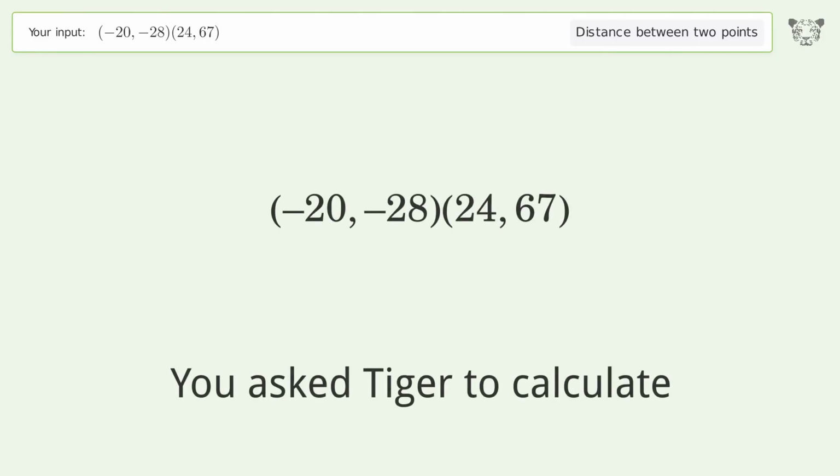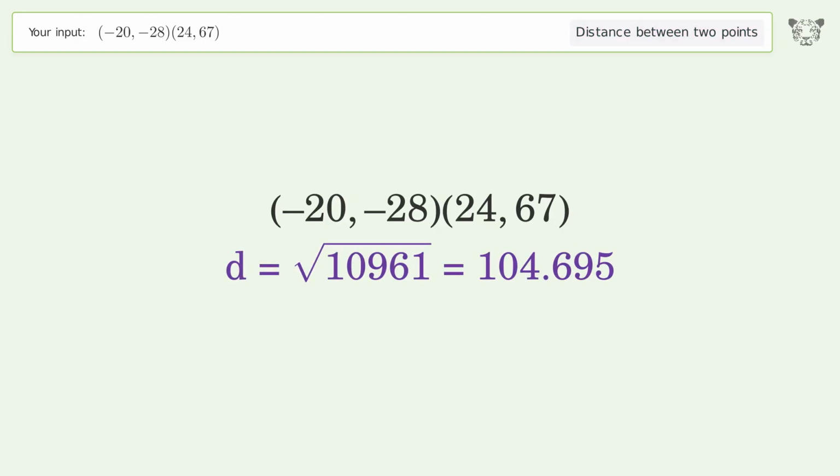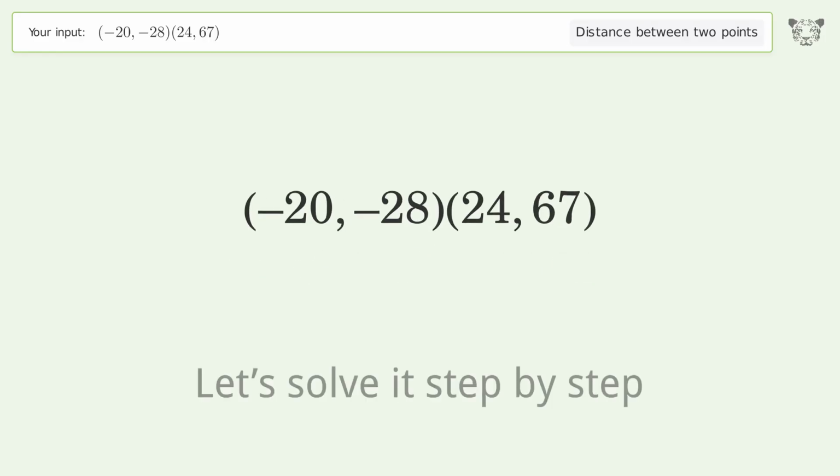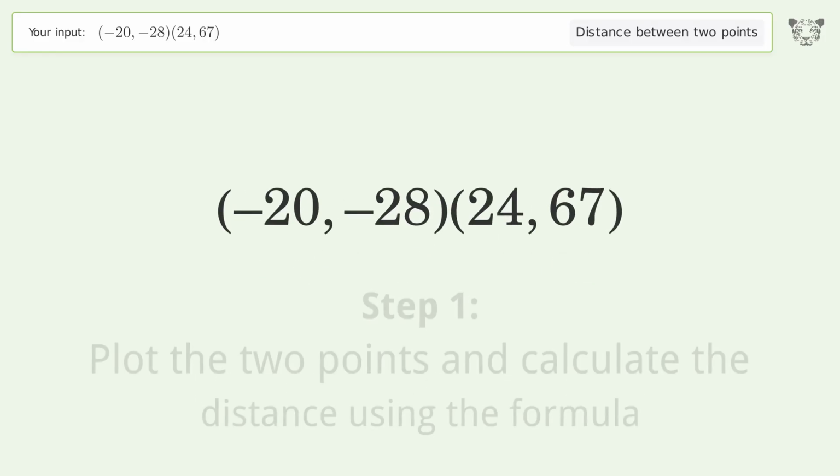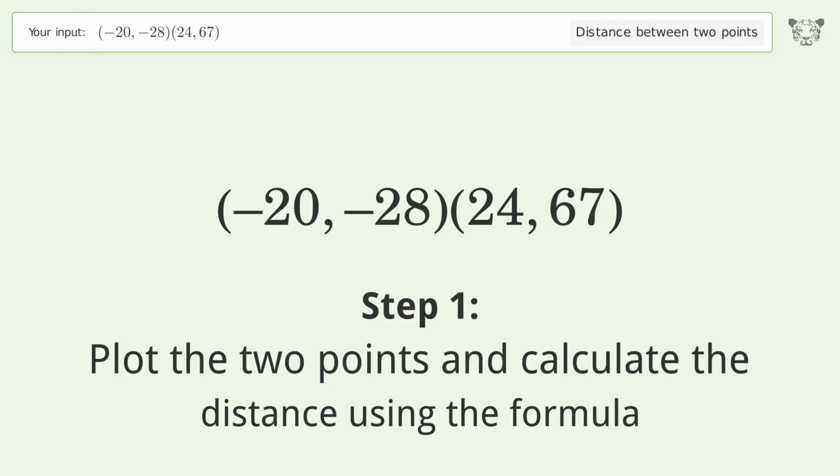You ask Tiger to calculate. This deals with the distance between 2 points. The distance between the 2 points is the square root of 10,961 or 104.695. Let's solve it step by step. Plot the 2 points and calculate the distance using the formula.